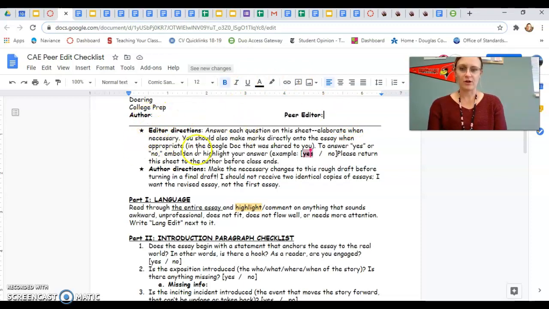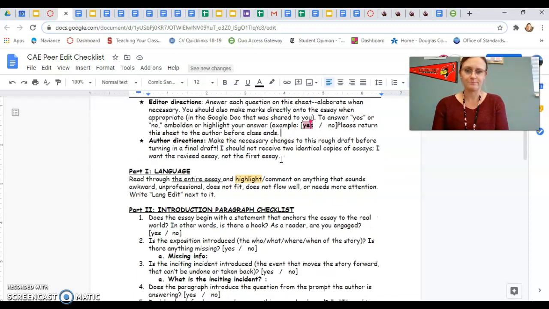Okay, so if you're an editor, you're the one going through the checklist for your partner, you're going to answer each question on this sheet and then elaborate when you need to. You can make marks directly in the essay with comments and highlights, and you should. To answer yes or no for a certain question, you can embolden your answer or you can highlight it like I've done for you here, okay? You will turn this sheet in, but I'll talk about that in just a second.